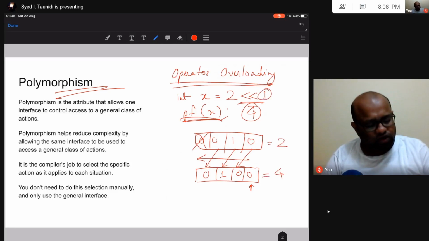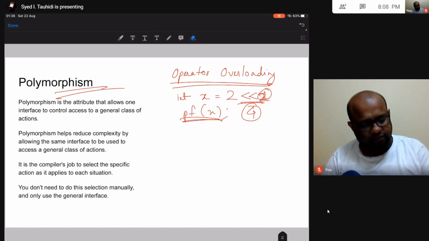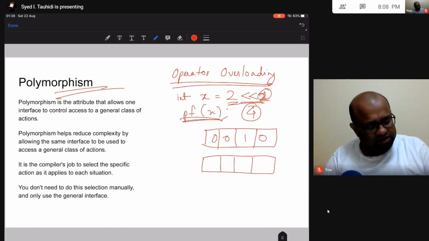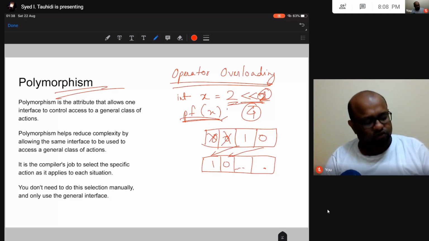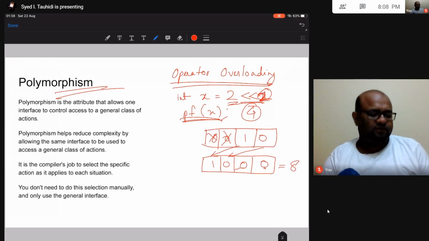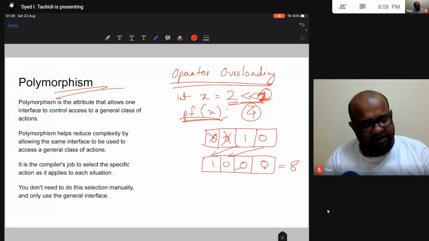So this is one shift. If instead I had 2 shifts, then this would have happened. This was 2 previously, and now it is going to be shifted two places to the left. So this is going to come here, this is going to come here, and these two are going to get eliminated. So it is going to become 1 0, and these two blank spaces are going to be filled with zeros. So this is equal to 8. So yeah, this is the left shift operator.